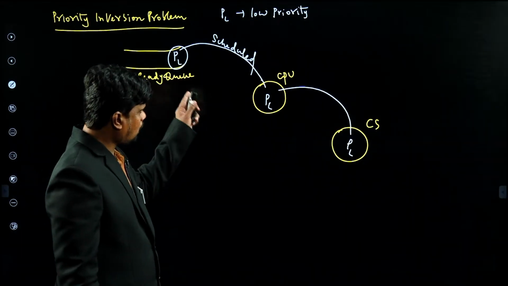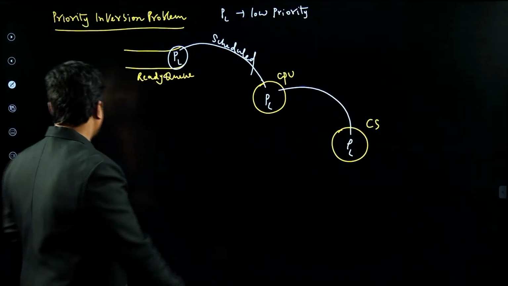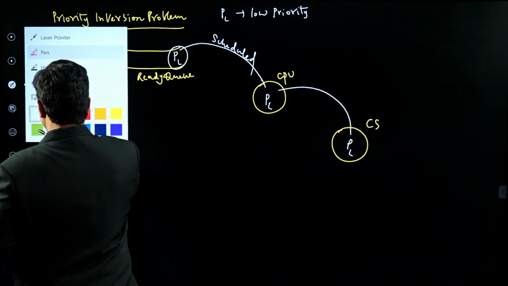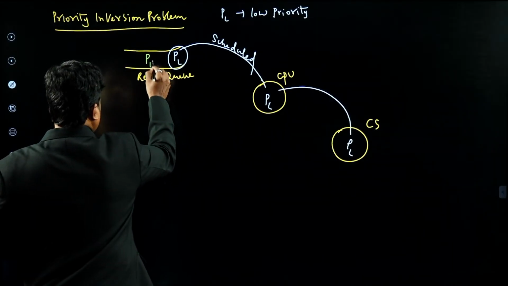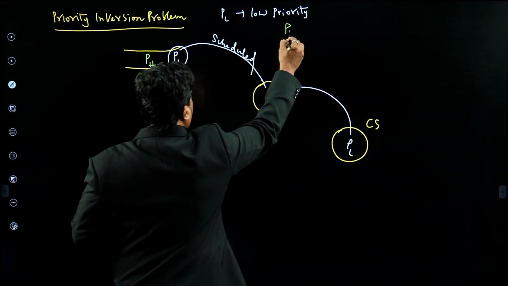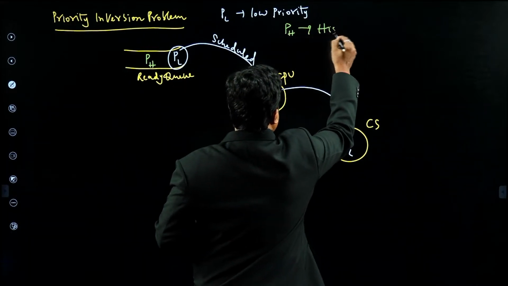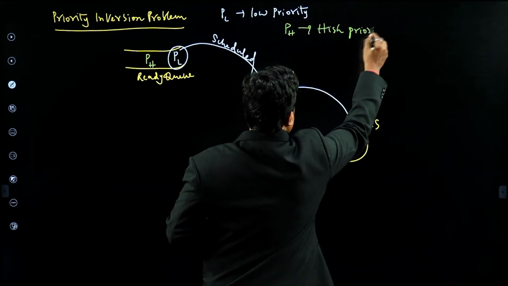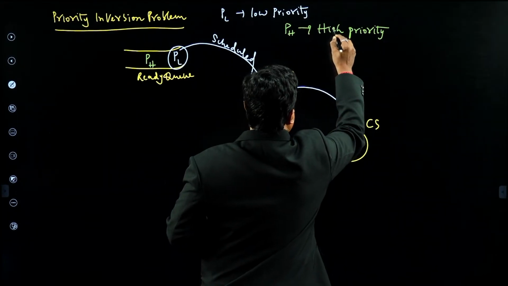While this activity is going on, a higher priority process arrives into the ready queue. Let's say PH, where PH means high priority process.